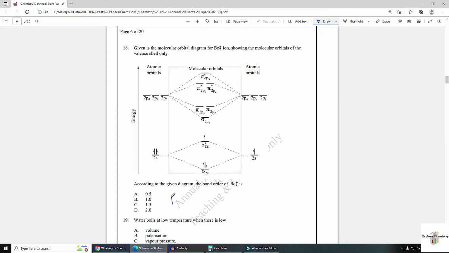The bond order formula according to molecular orbital theory is: electrons present in bonding molecular orbital, BMO, in valence shell, minus electrons present in anti-bonding molecular orbital of valence shell, divided by 2.